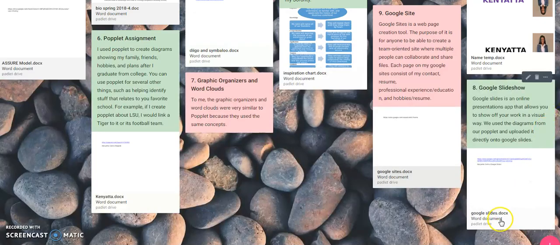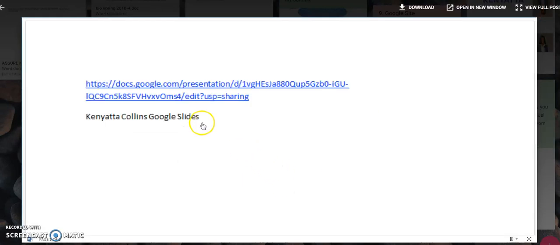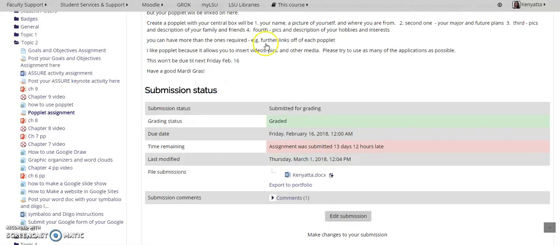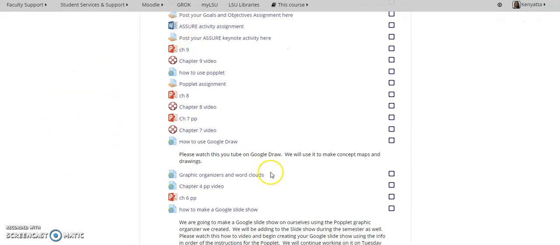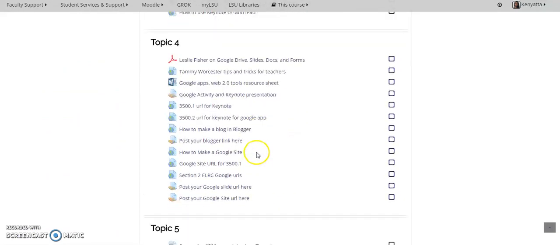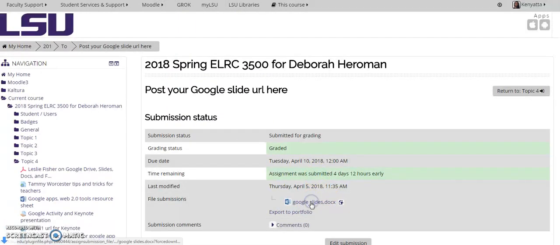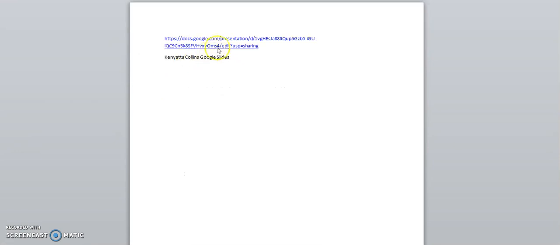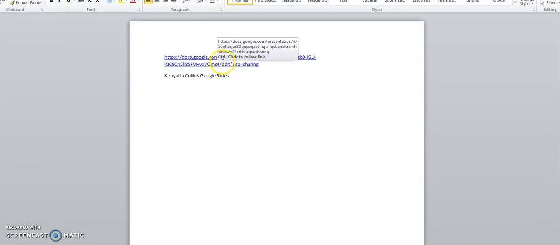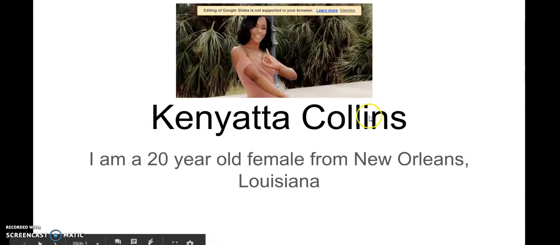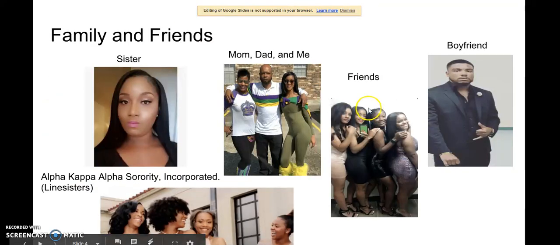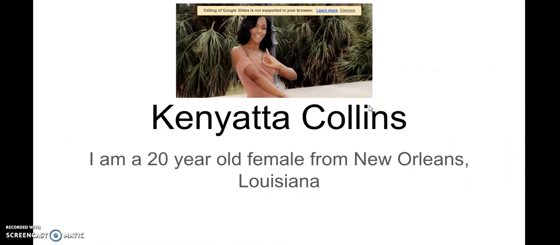So, let's see, click on here. And it looks like I'm going to be having to use my Moodle navigation to demonstrate all of the following. So we have our Google Slides link here. I'm just going to click on this. And it'll bring me right to it. Okay, and this here is my Google Slides. Basically everything that I had listed on my Poplet, I just uploaded it to here.